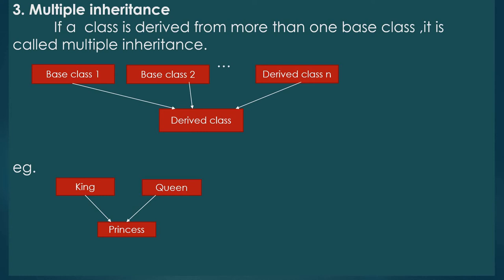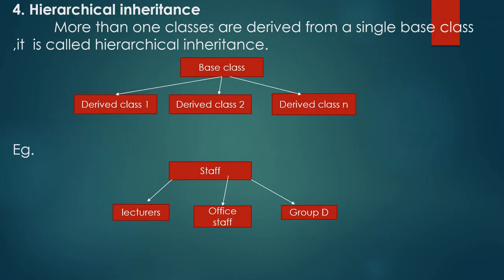That is, multiple inheritance. Next, hierarchical inheritance. In hierarchical inheritance, more than one class is deriving from a single base class. That is, there will be more than one derived class, and those derived classes are deriving from a single base class.